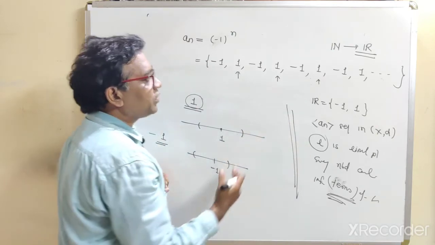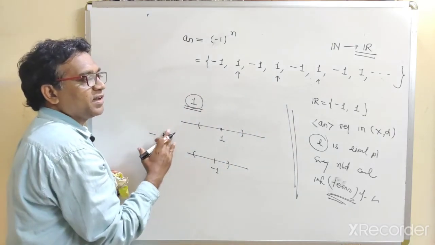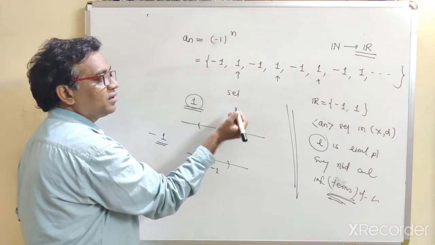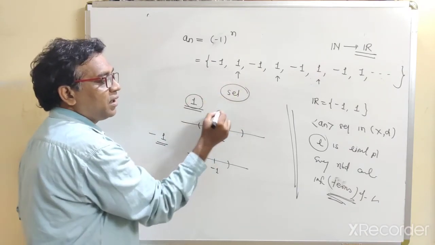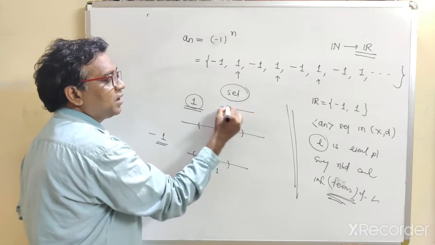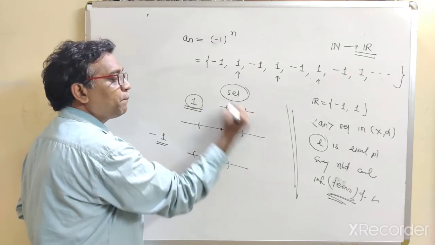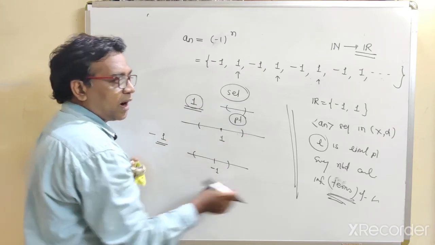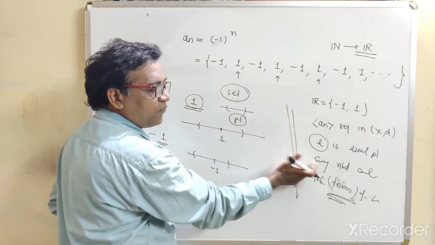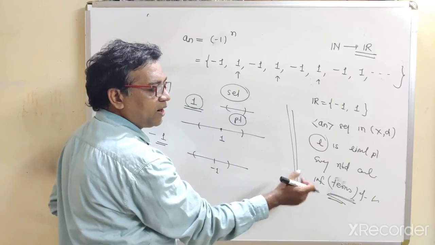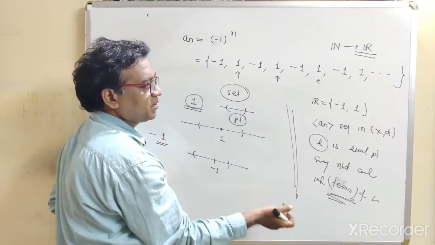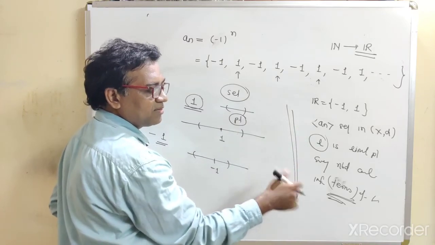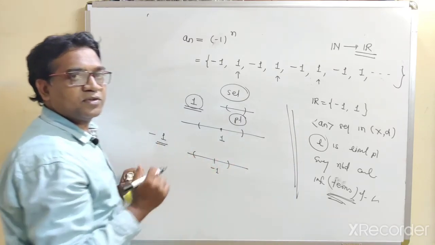This is the difference between the limit point of a set and of a sequence. For a set, every neighborhood contains infinitely many points or elements of that set, and for a sequence, every neighborhood contains infinitely many terms of the sequence. Thank you.